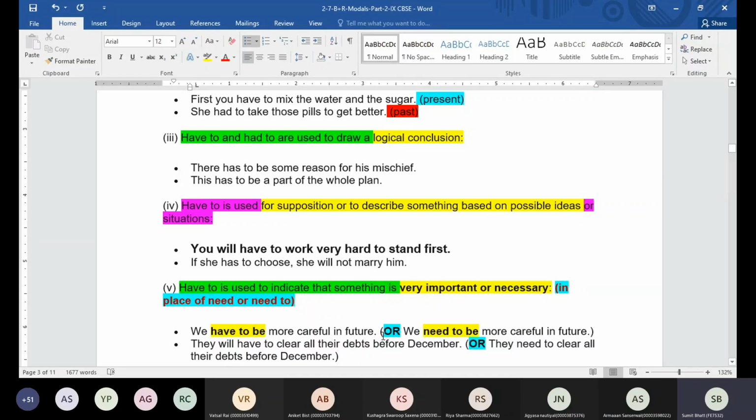Like we have to be more careful in future. So we are trying to say it's very important to be careful in future, or it is necessary to be more careful in future. So when you want to say that something is very important or necessary, you can use has to, have to, had to, or you can use need. Like we have to be more careful in future, or we need to be more careful in future. They will have to clear their debts before December. Whatever loan they have taken, they have to clear that before December, or you can say they need to clear all their debts before December. Any doubts so far?